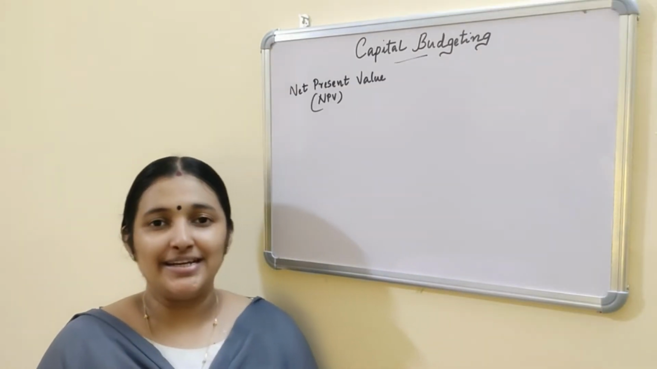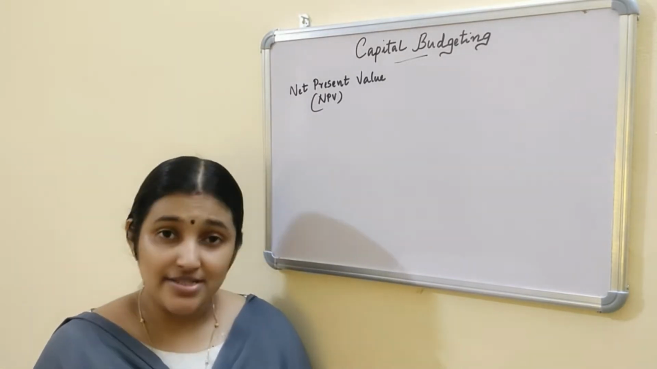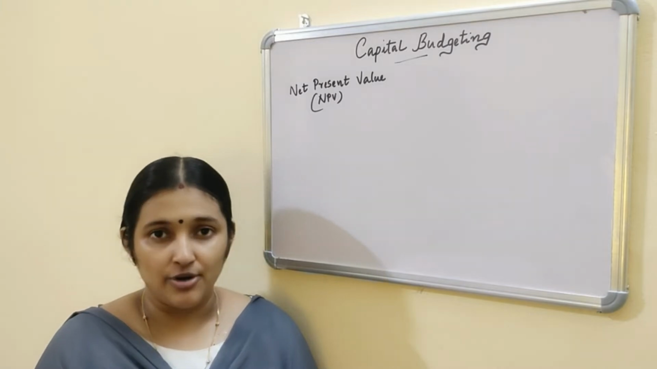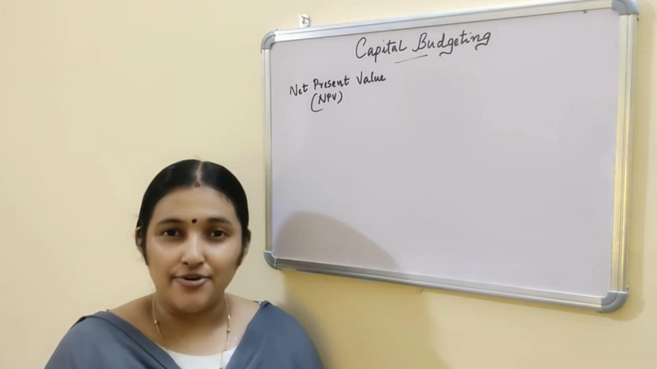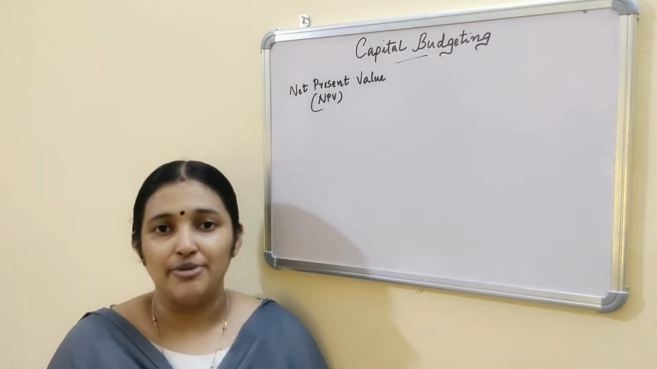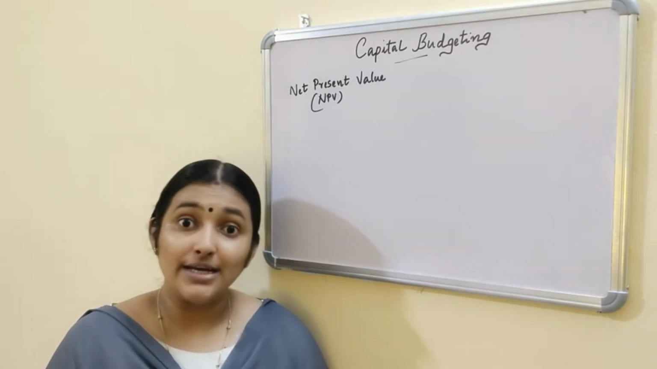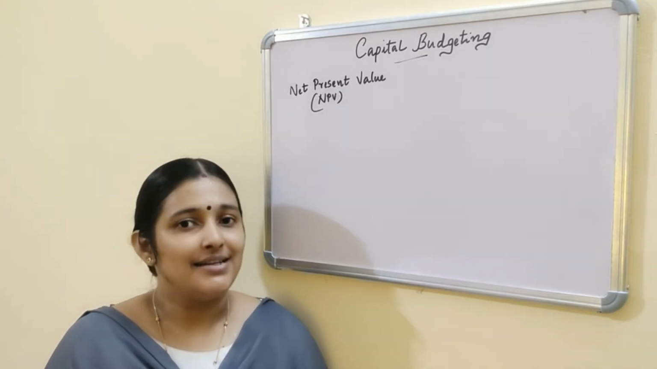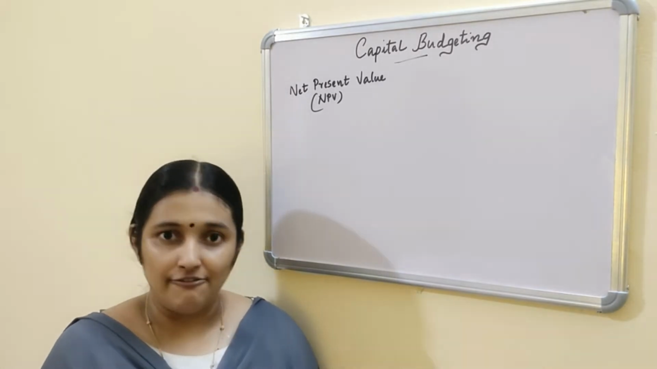The next discounted technique is net present value or NPV. Net present value is the difference between the present value of cash inflows and the present value of cash outflows. First of all, an appropriate discount rate, the cost of capital, is to be determined, and the cash flows, that is both the cash inflows and cash outflows, are to be discounted at this rate. This is the procedure of net present value.